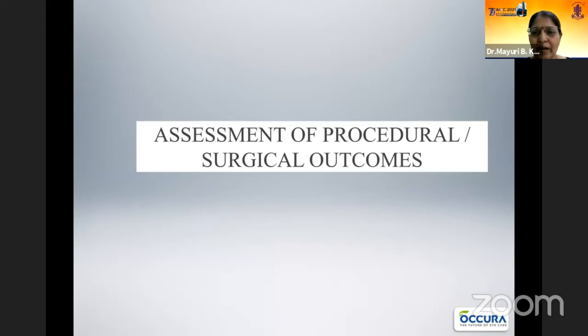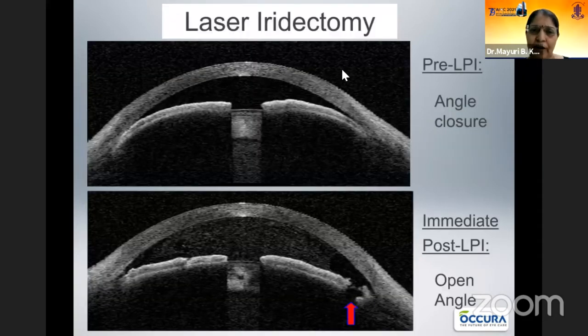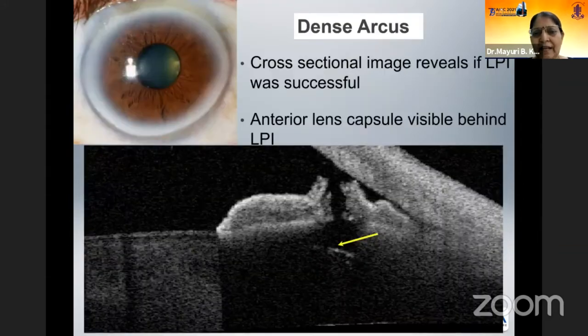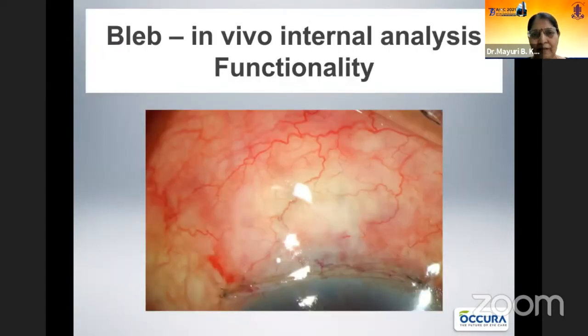Now, assessment of the procedure that you have done. For example, this myotic pupil of the pre-iridectomy status, extremely narrow chamber and closed angle. Immediately after iridectomy, you can see the clear gush of the aqueous entering into the chamber, and there is a deepening of the chamber as well as an opening of the angle, and you can measure the morphological change in the anterior chamber angles. And with a dense arcus, it is sometimes difficult to identify whether the iridectomy is patent. There you can see the lens behind also with the ASOCT.